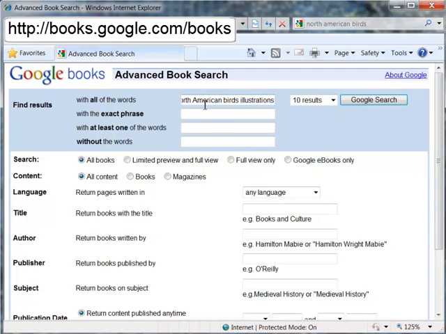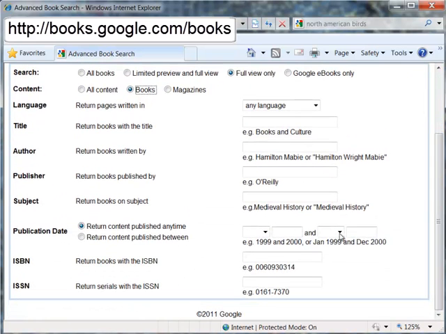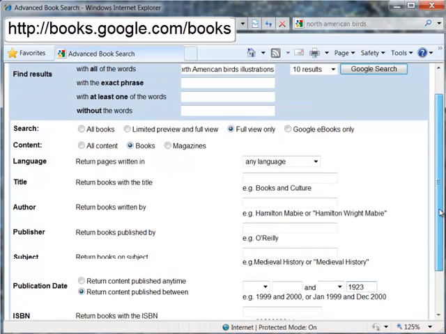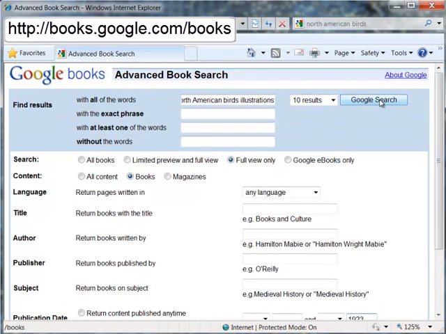Click Full View Only, which will return only those books for which the full content is available online. Select Books, then scroll down and select Return Content Published Between, and enter 1923 in the last box. This will retrieve only books published in 1923 and before. Scroll back to the top of the page and click Google Search.